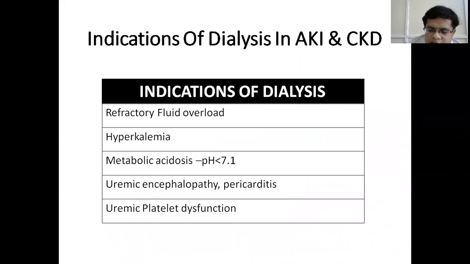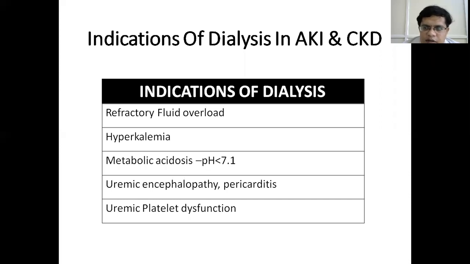What are the indications of renal replacement therapy or dialysis in patients with CKD, or for AKI also? One is stage 5 CKD with refractory fluid overload, where the fluid overload is not responding to any amount of diuretics. Then there is refractory hyperkalemia, hyperkalemia of more than 5.5 not responding to medical measures. And there is severe metabolic acidosis, pH of less than 7.1.